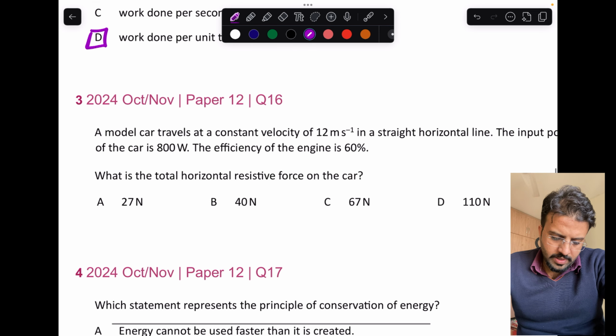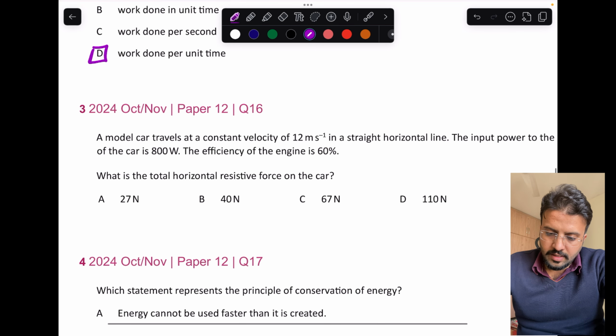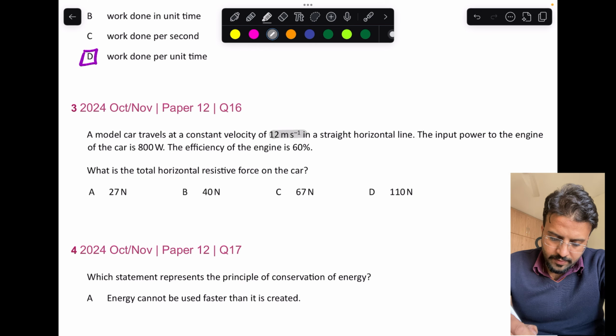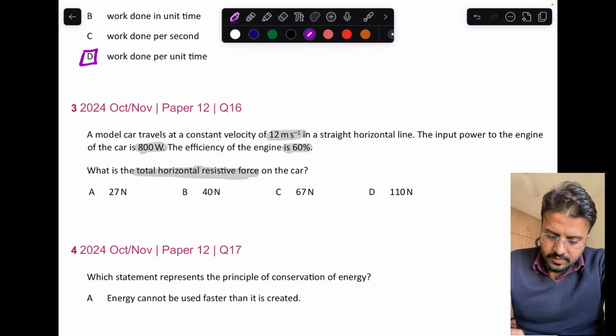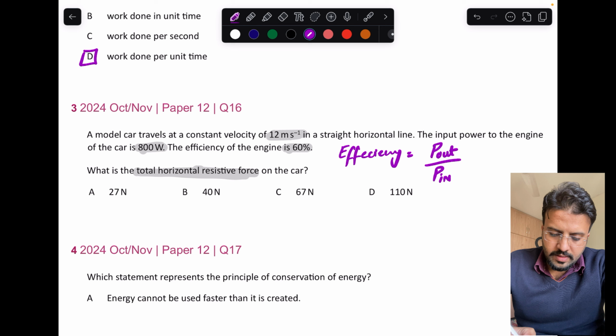In the next question, a model car travels at a constant velocity of 12 meters per second in a straight horizontal line. The input power to the engine of the car is given. So what information do we have? We have the velocity, the input power, and the efficiency. What you have to find is the total resistive force, okay. The relation of efficiency with power is: efficiency is equal to useful output power divided by total input power, okay.